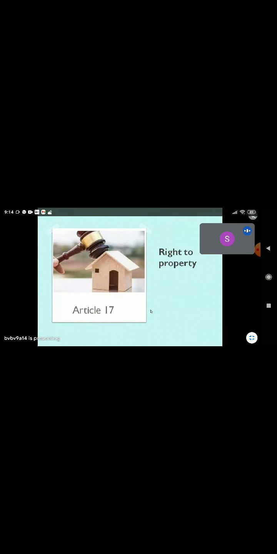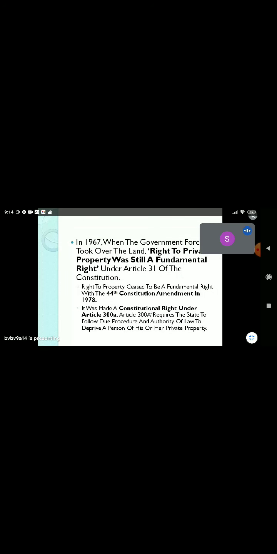Article 17, right to property. Here's an example. An 80-year-old woman's land of 10 acres was taken away by the government to construct a road. No one can take their own property.